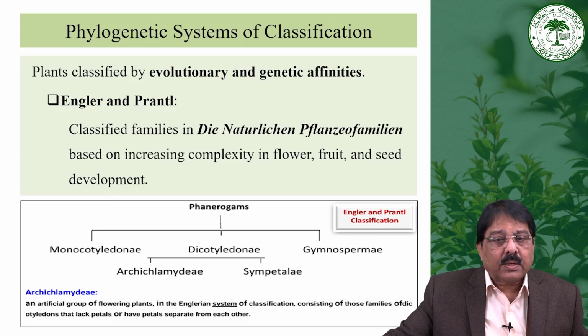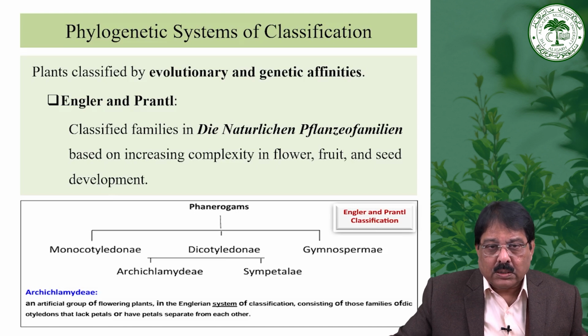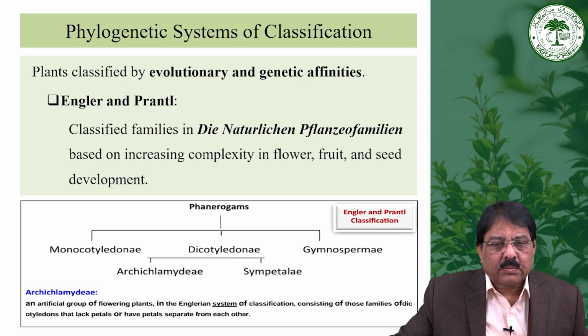Engler and Prantl were the men who classified the plants on the basis of the phylogenetic system, also called natural and phylogenetic, based on increasing complexity of flower, fruit and seed development. On that basis they classified the monocot, dicot and gymnosperm, and dicot were divided into Archichlamydeae and Sympetalae.